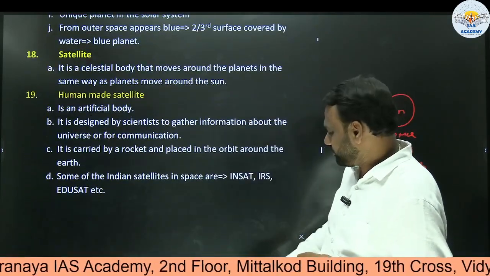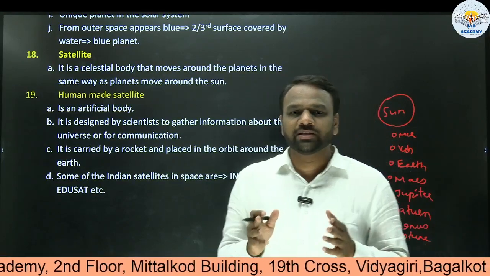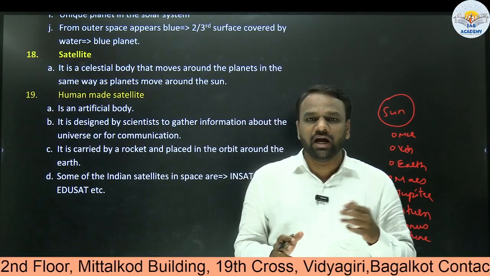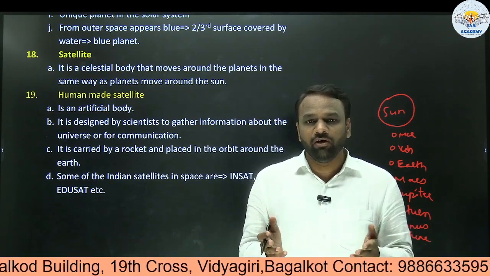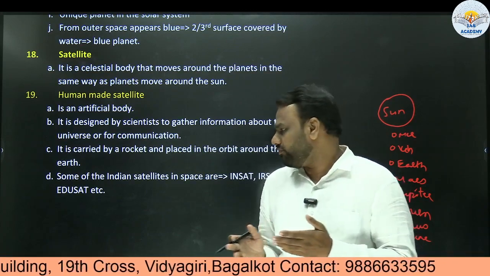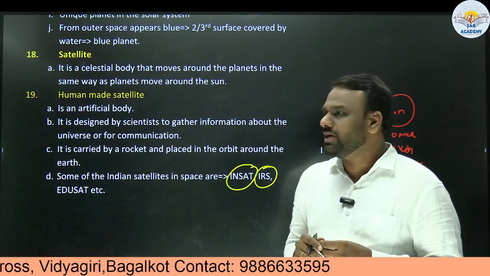Next, satellite. So here when I say satellite, there are 2 types of satellites. One is natural satellite, another one is artificial satellite. An example of a natural satellite is moon, and examples of artificial satellites are many. Okay, for example, INSAT, IRS, MOM, all these are examples of artificial satellites.